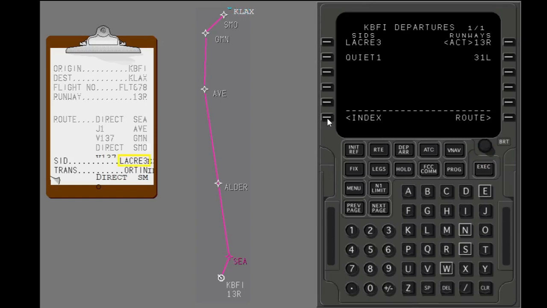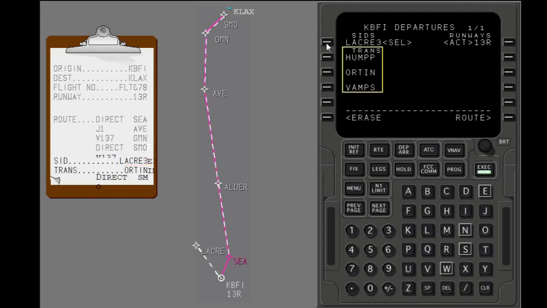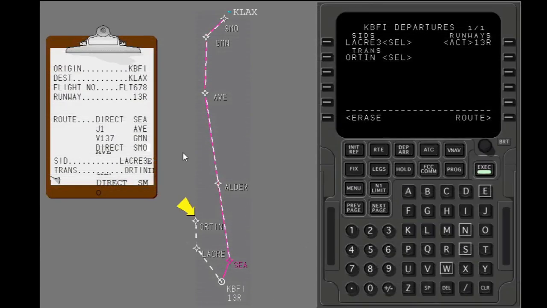Select the departure procedure again. These are transitions available for the selected departure procedure. You can select Hump, Orton, or VAMPS. Select the correct transition for your route. The departure entries are complete, but the map shows that the modified flight plan discontinues after Orton.